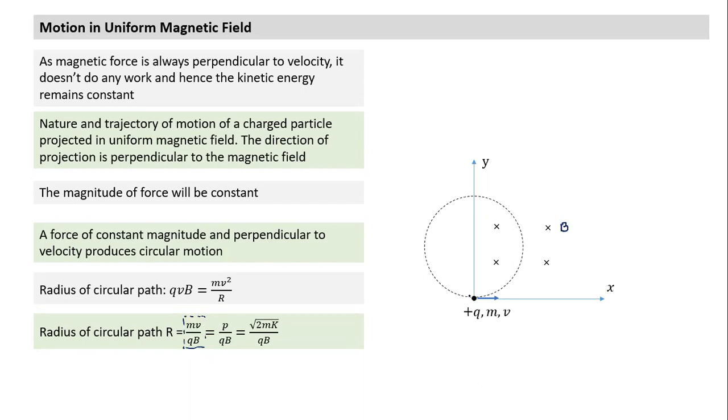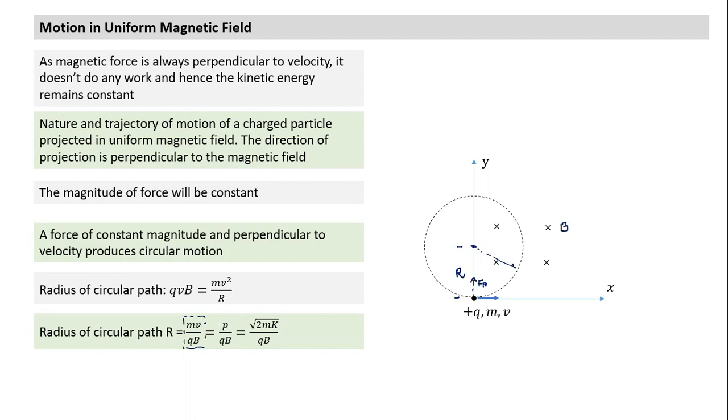Suppose that when the particle is here, can I mark the center of the circle? Where does the center of circular motion lie? First thing I do is mark the direction of force, which is perpendicular to velocity, and the center will lie along the direction of force. So the center will lie somewhere along this line. At what distance? I mark a point which is a distance r from here. That becomes my position of center of circular motion. It will keep moving about this point as a center.